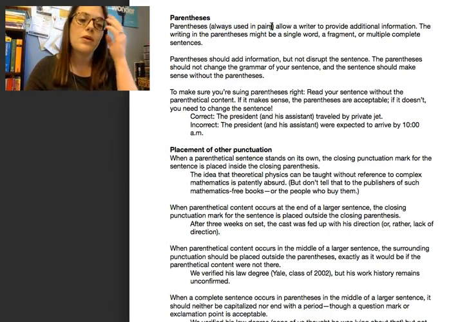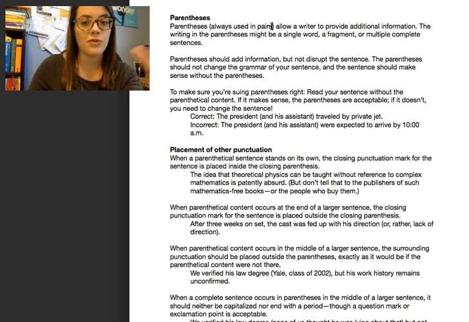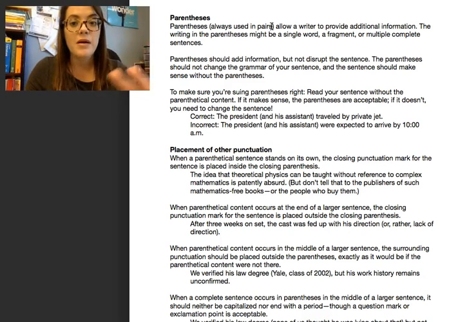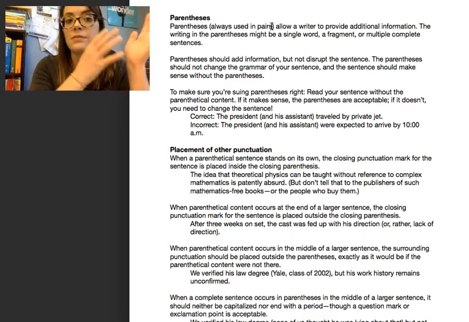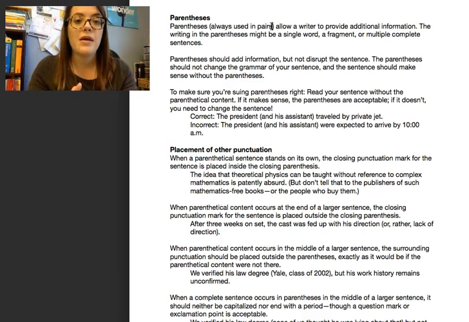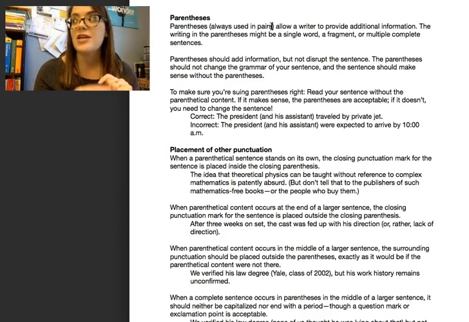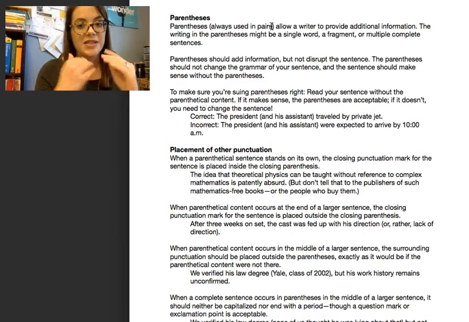Okay, now we use parentheses to provide additional information. Okay, the writing in parentheses can be whatever. It can be a single word, a fragment, multiple complete sentences. It doesn't matter. Okay, now parentheses should add information, but they should never disrupt or affect your sentence.